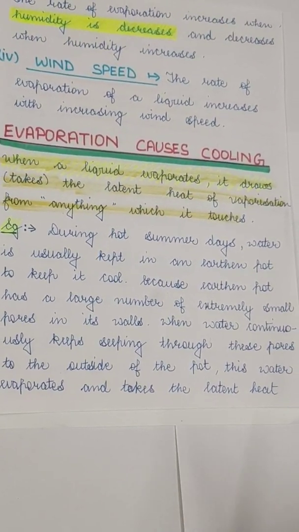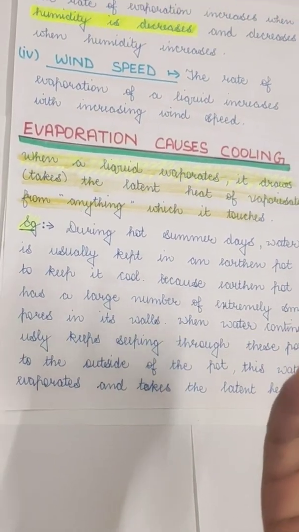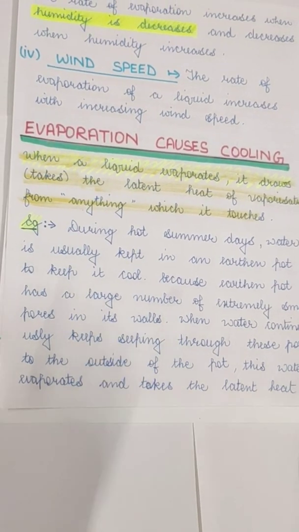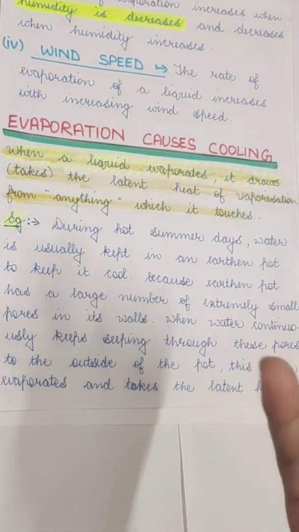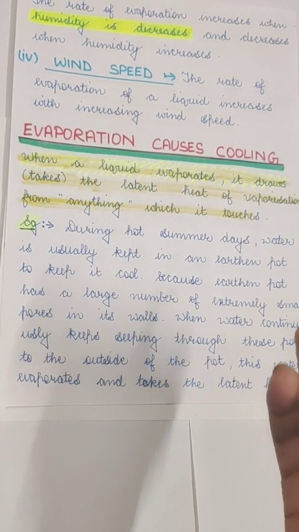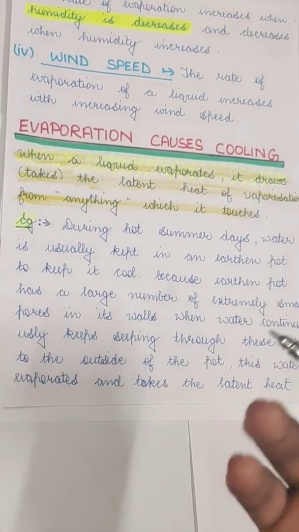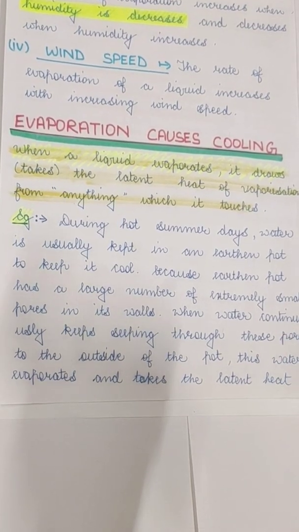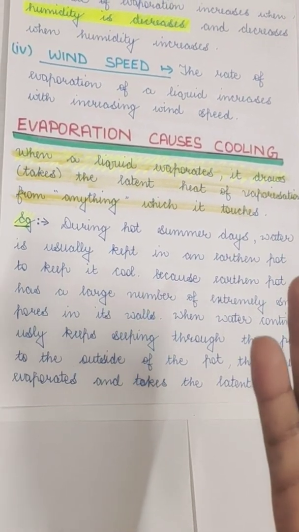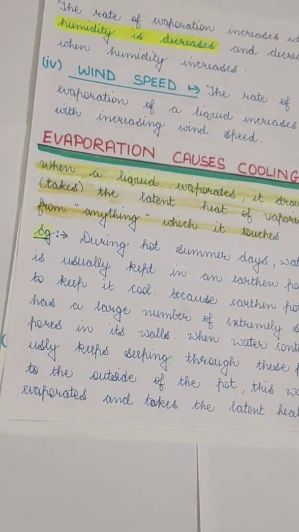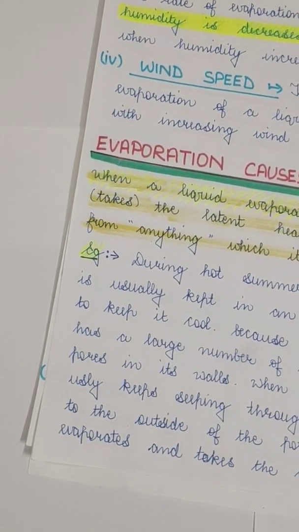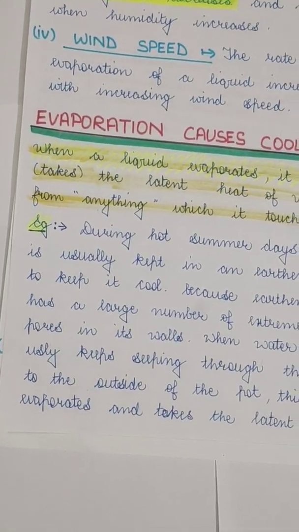There are many examples. If you keep any acetone or any alcohol in your hand, the tendency of alcohol is to vaporize quickly. So it vaporizes because it uses the heat from your hand. Because it is taking heat from your hand, your hand will feel cold. Okay, so there are many examples. You can also consult your book, from which you can learn about evaporation.